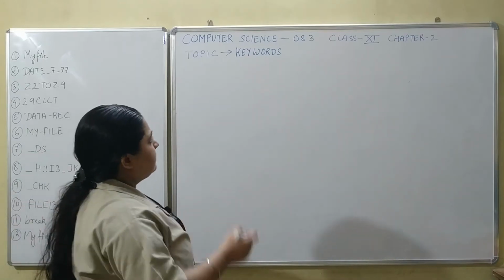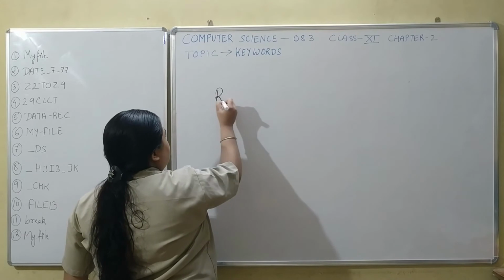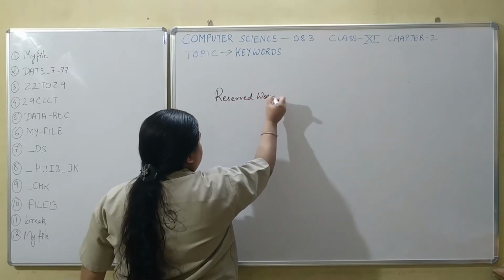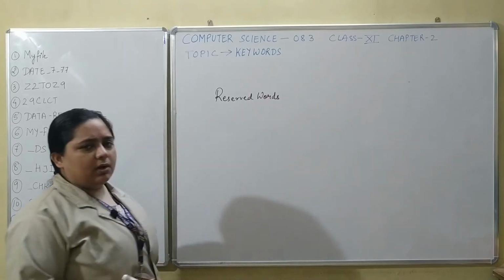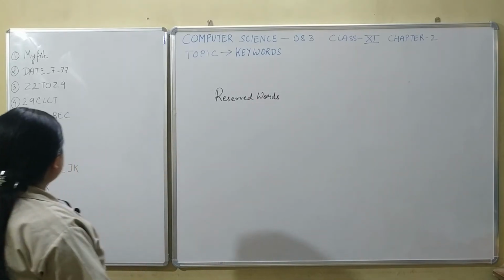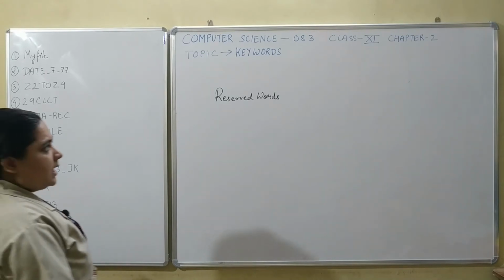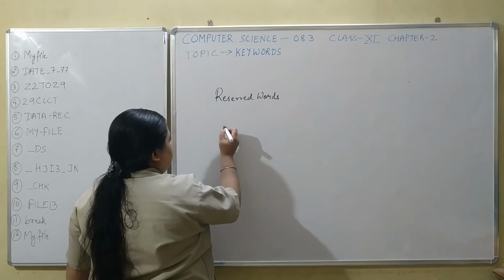Now, what are keywords? Keywords are also known as reserved words. Words which are already fixed. All these words which you are seeing over here, they are not keywords. Keywords are words in this way.